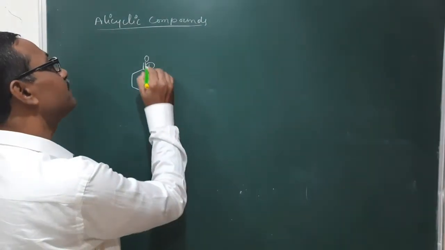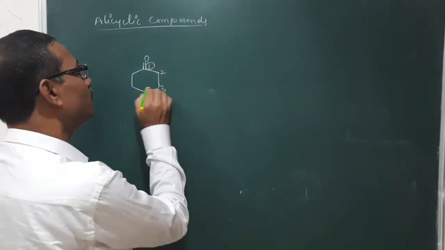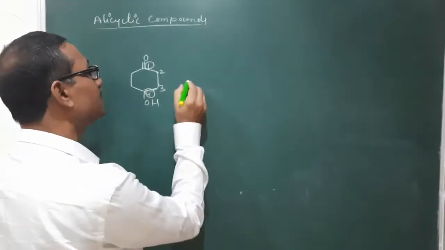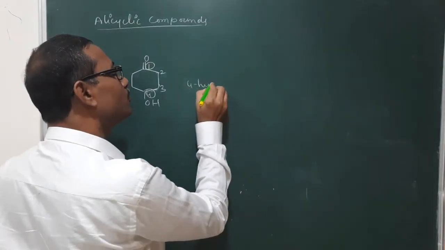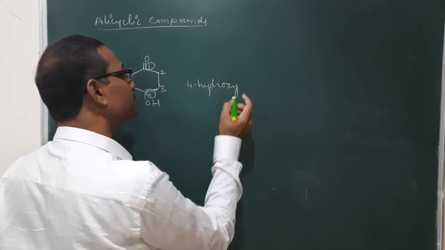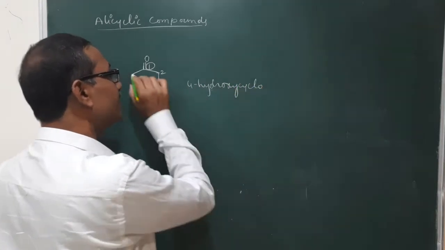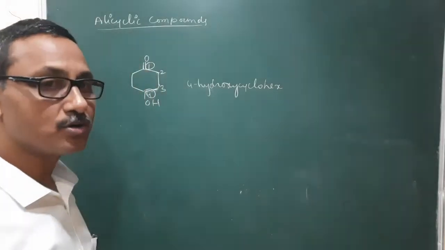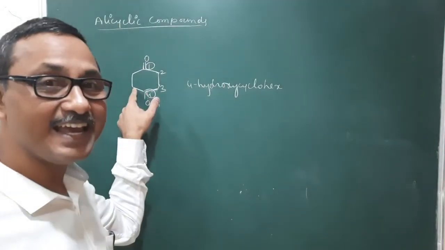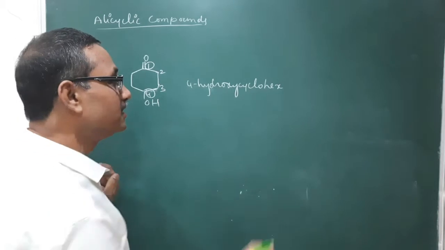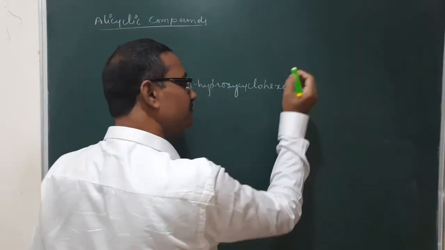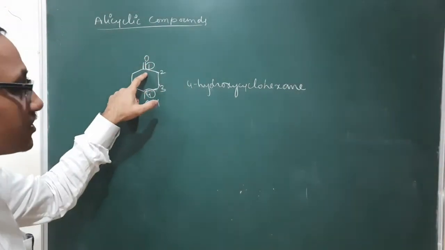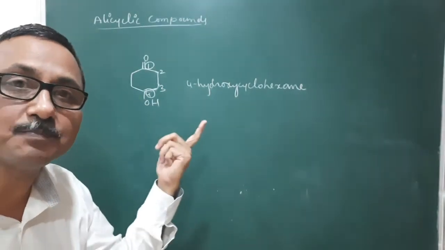Now here it is 1, 2, 3, 4. So the prefix name of this is hydroxy. So 4-hydroxy, cyclohexane. Hex is the word root. The primary suffix is ane, A-N-E. And on that first carbon atom, O-N-E, "one" is present.